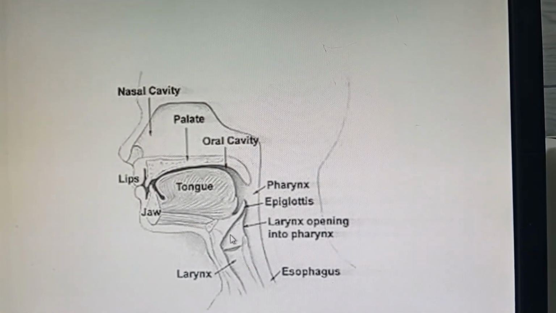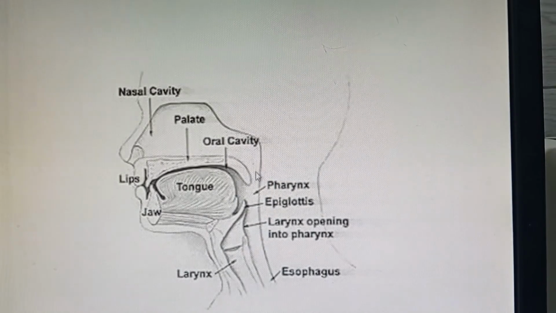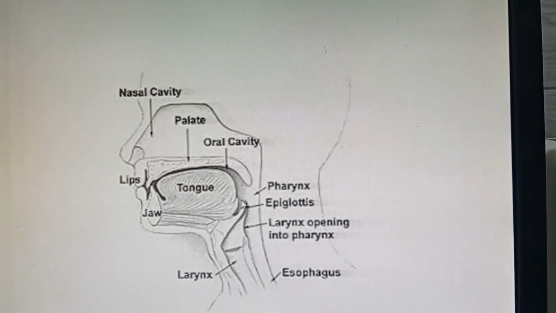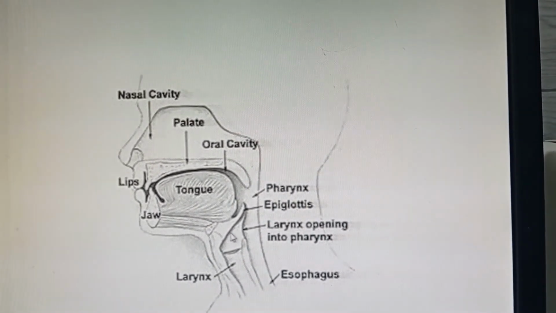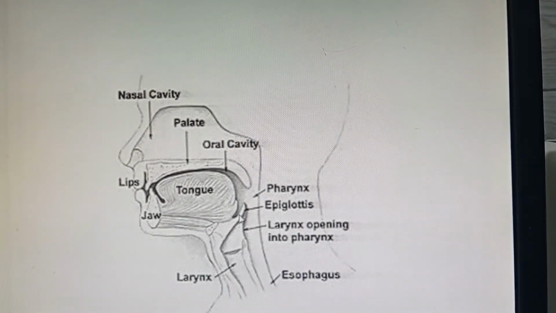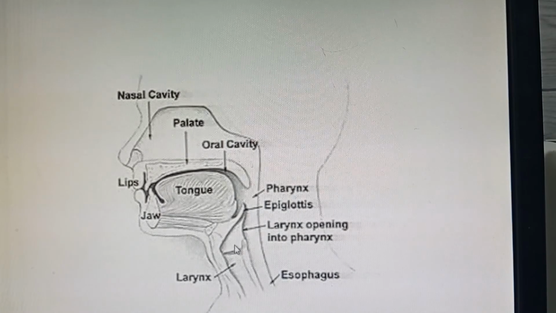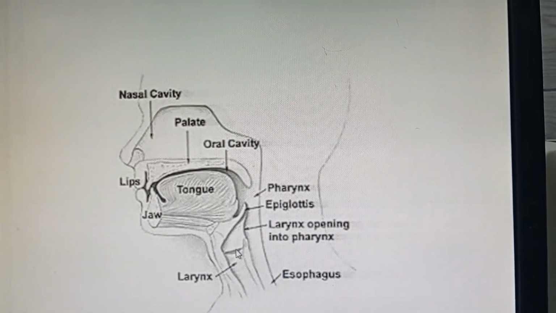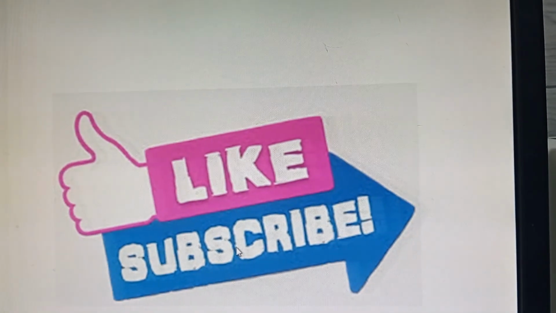The covering of the larynx is called the epiglottis, and during swallowing of a food particle, this epiglottis remains closed to prevent the entrance of food into the air tube. Thank you.